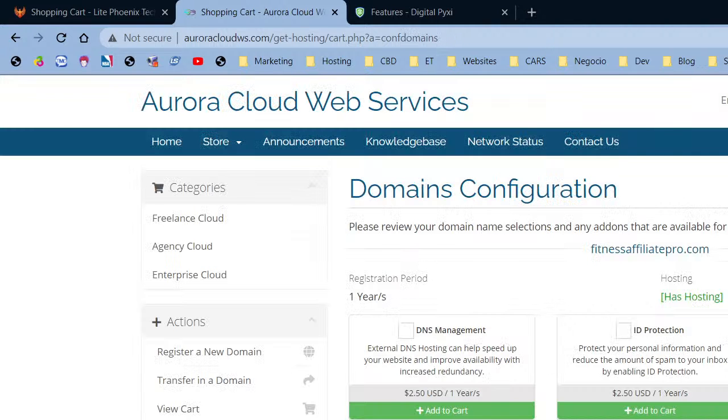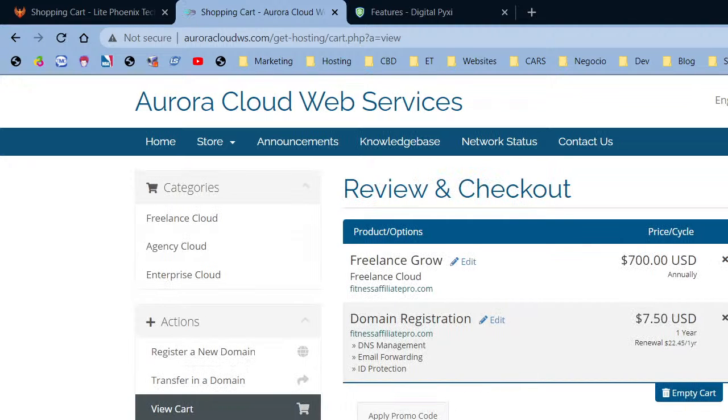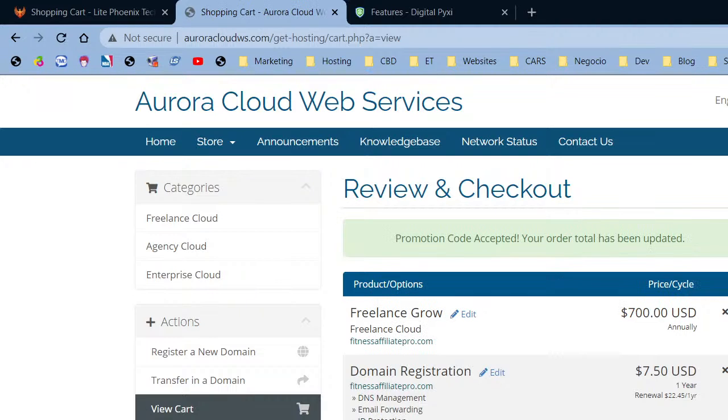So that's one discount. You get 2 months free whenever you host for a year. I'm going to go ahead and add the same domain add-ons, right? That was added from Light Phoenix. And now I'm going to paste my code, freelance grow discount. I'm going to validate the code, and look at that, massive savings. So if I were to pay 70 times 12, so 70 times 10 is 700 plus 140 is $840. All the way from $840 to $607, right? And I'm getting my personal website security team. Amazing. Now you just go to checkout.